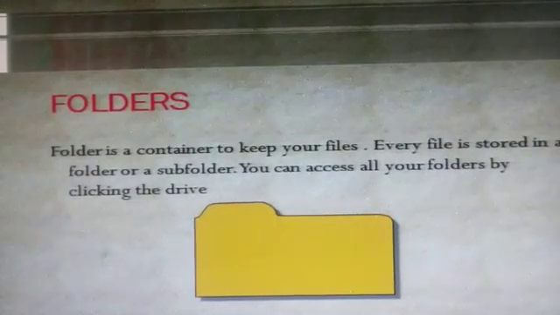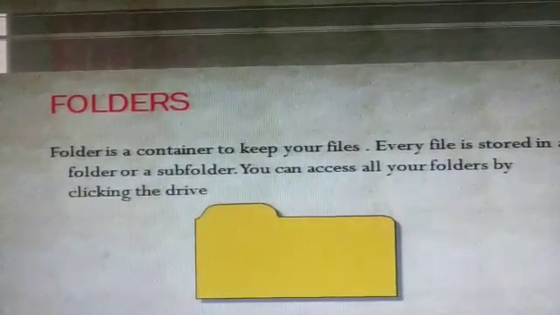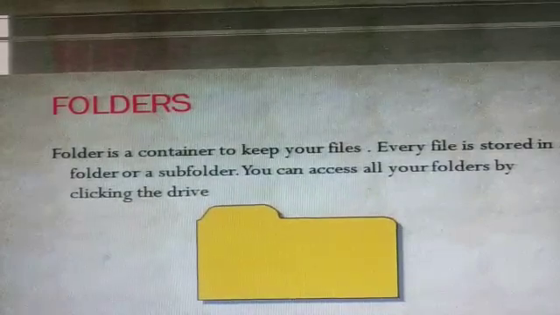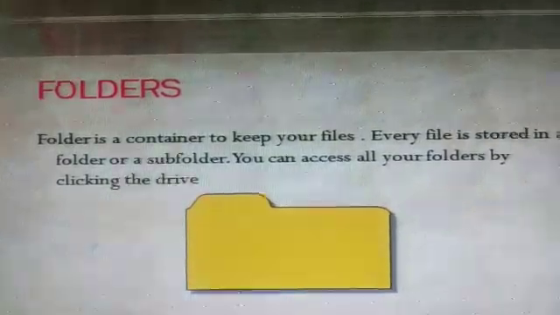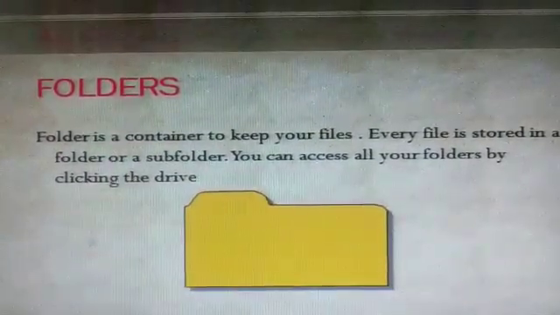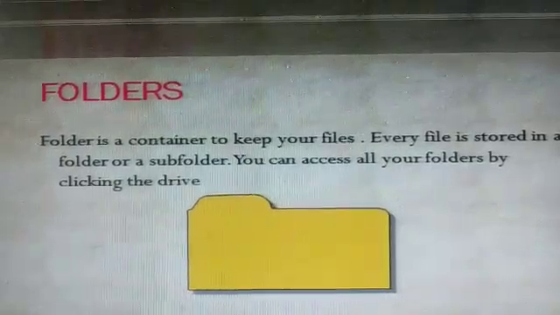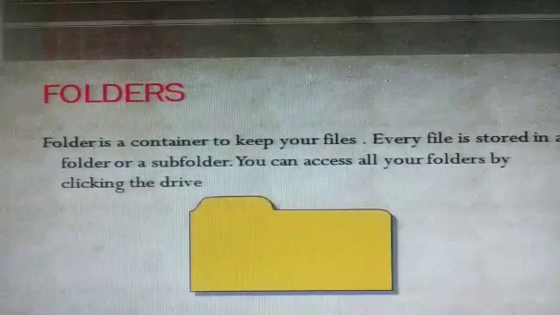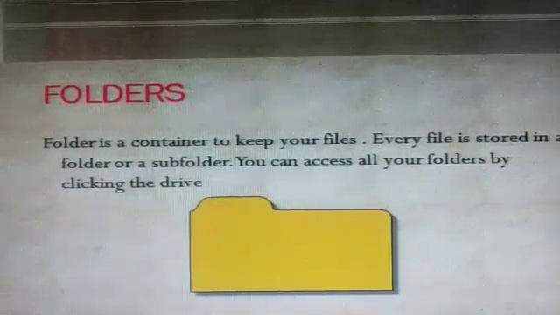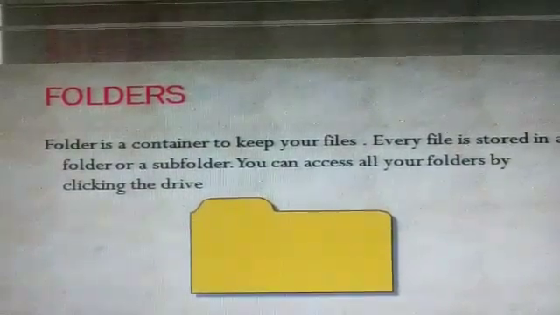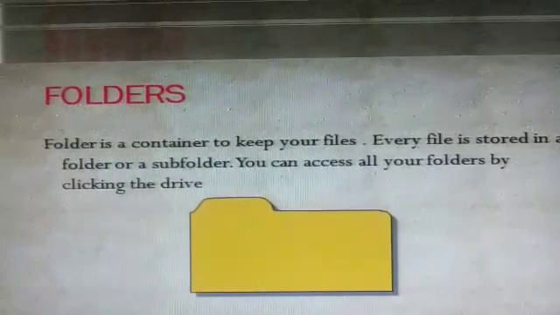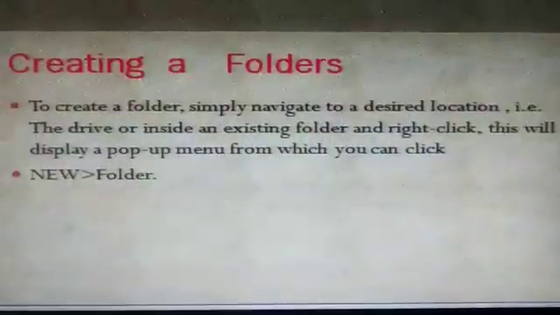If you want music, then click on the music file. A folder is a container to keep your files. You can see in this image, students, this is the image of a folder. A folder looks like this, or you may change the icon of your folder also.